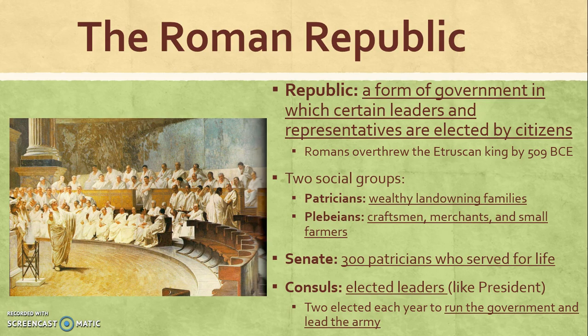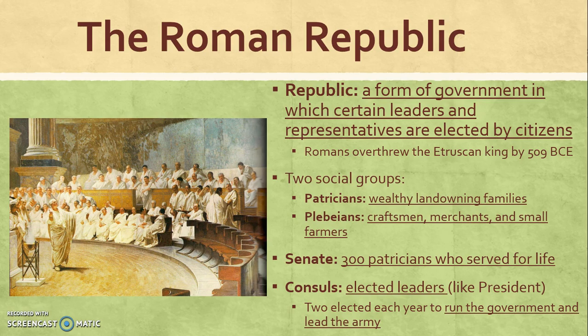In Rome, there are two social groups, the patricians and the plebeians. The patricians are the wealthy landowning families. They are the only ones who are allowed to participate in government and hold positions in the Senate. Plebeians are your craftsmen, merchants, and small farmers. The Senate is made up of 300 patricians, and they served for life in this position.